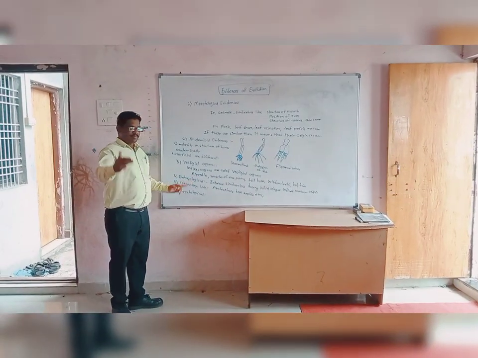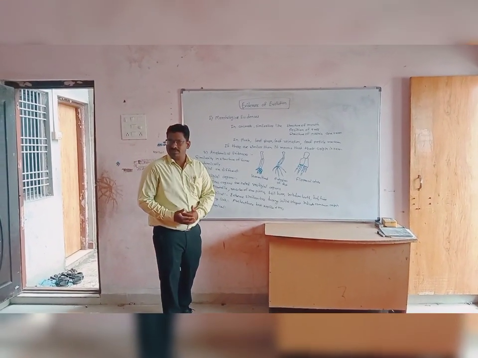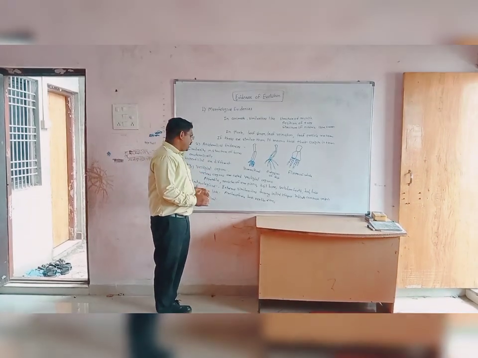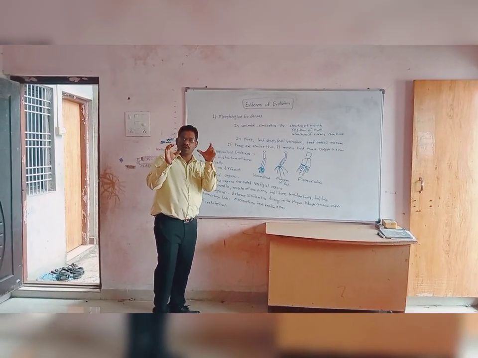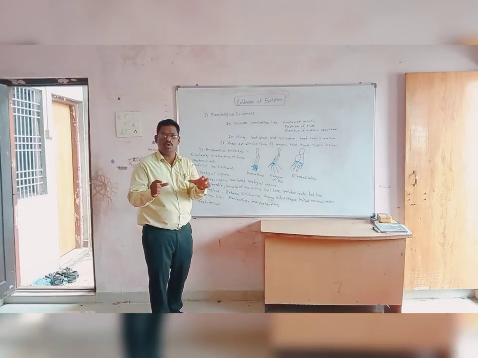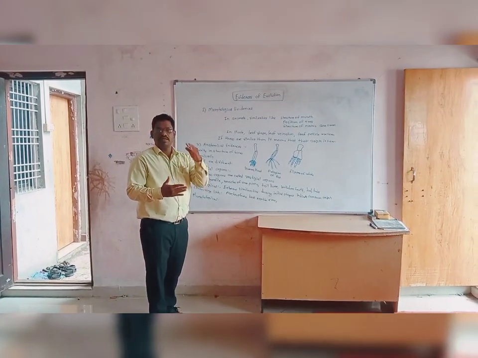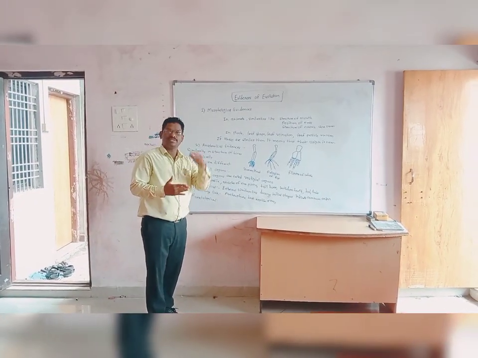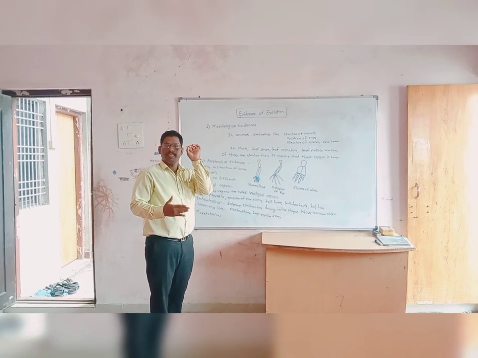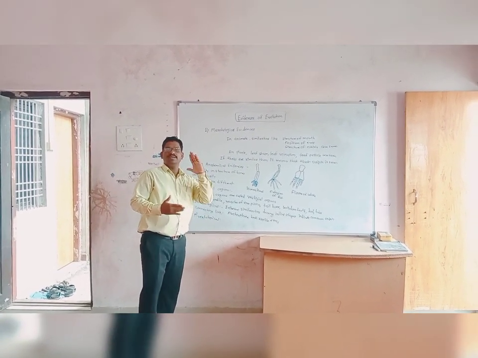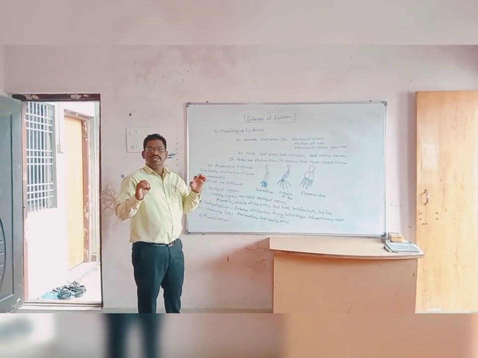Now let us discuss the embryological evidence. Embryological evidences are related to the embryological stages. The initial stages of the embryo of different types of living organisms, for example Pisces, amphibians, reptiles, aves, and mammals, are similar.